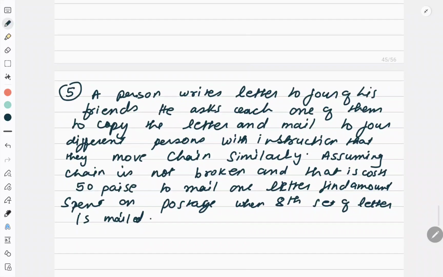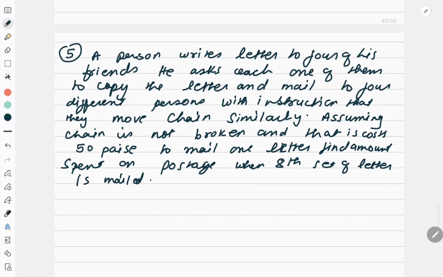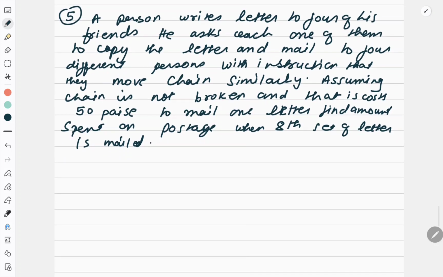Now let us see the next question. What is the next question? A person writes letter to 4 of his friends. He asks each one of them to copy the letter and mail to 4 different persons with instruction that they move chain similarly. Assuming chain is not broken and that it costs 50 paisa to mail one letter, find the amount spent on postage when 8th set of letter is mailed. Now see, for the first letter, the price is how much? 50 paisa. 50 paisa is what? 1 by 2 rupees.